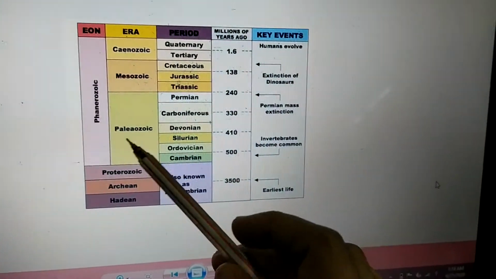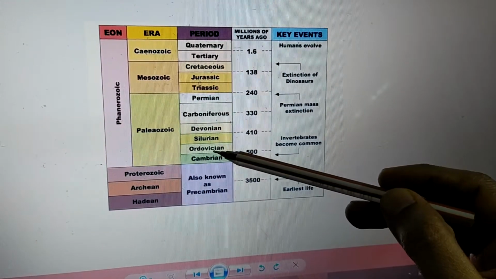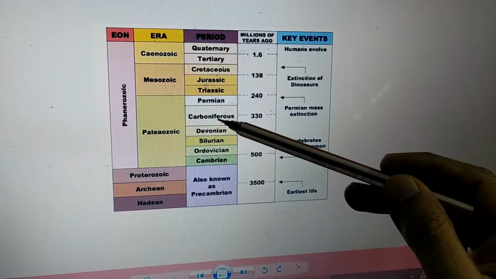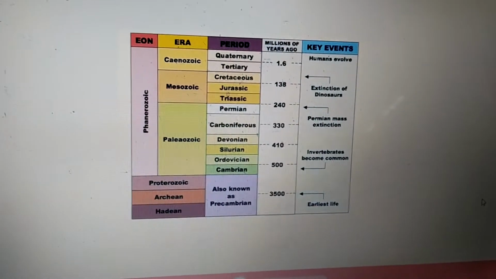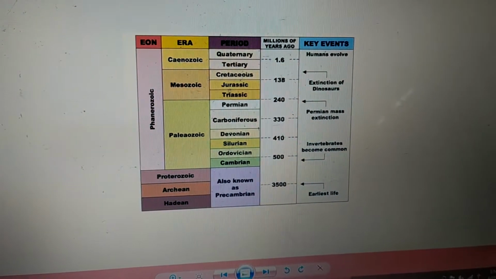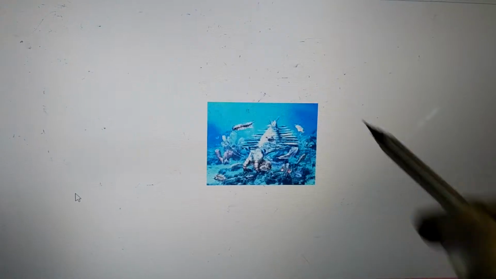Now we will be speaking about the Paleozoic era. The Paleozoic era is subdivided into periods as Cambrian, Ordovician, Silurian, Devonian, Carboniferous, Permian. Now we will look at what changes occurred in these periods. So the first one will be Cambrian here. This is the image of the Cambrian period, which lasted for about 150 million years. Here we can see these creatures. These are called trilobites and brachiopods. So trilobites and brachiopods were dominant.